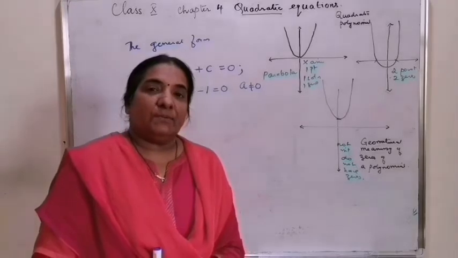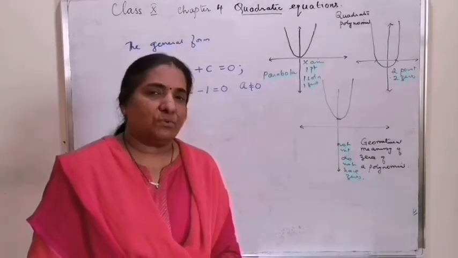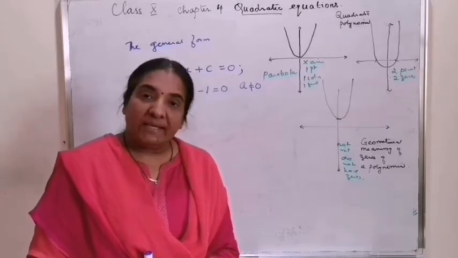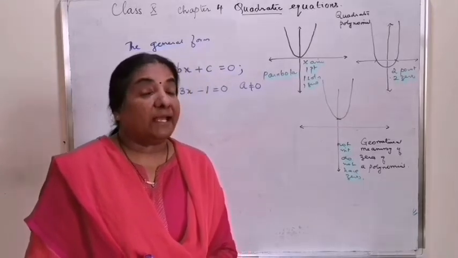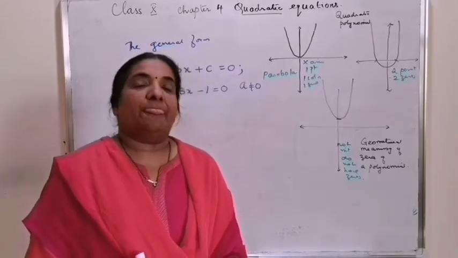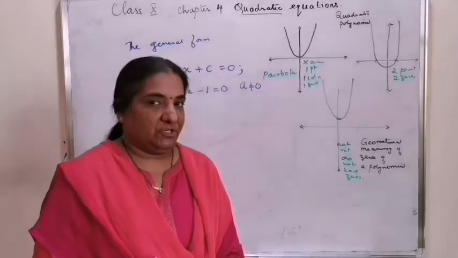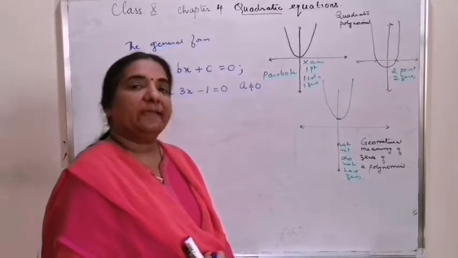Without any method of calculating zeros, we can find out what type of solution or how many zeros will be there for a quadratic equation by the following calculation.